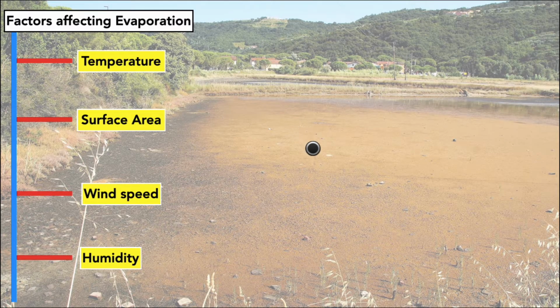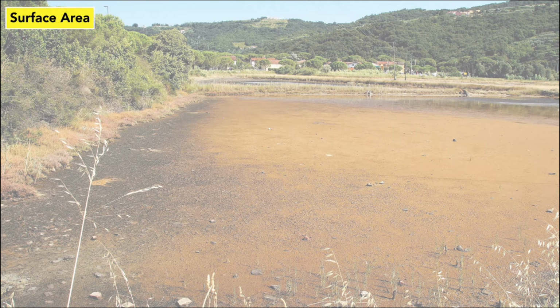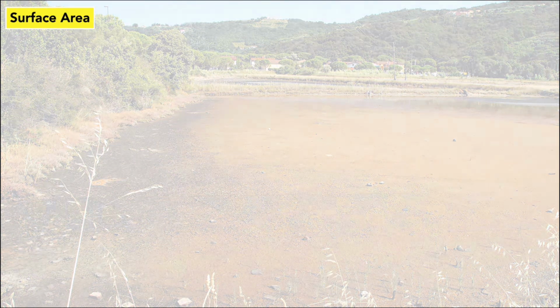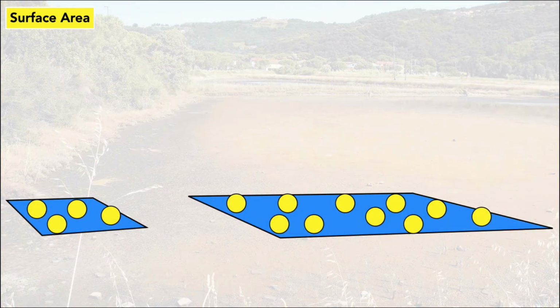Next one, surface area. The next factor is surface area. So let us consider two surfaces. This is surface number 1, this is surface number 2. From the figure we can understand that the second surface is having more surface area. If the surface is having more surface area, the number of surface particles is also high, right? Here let us count it, 1 2 3 4.